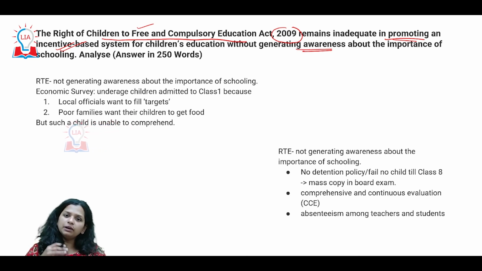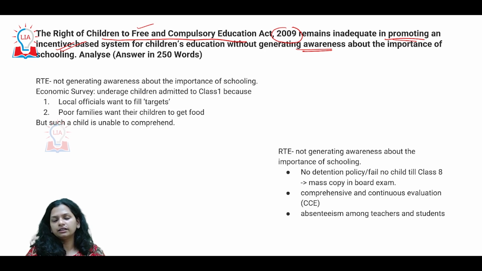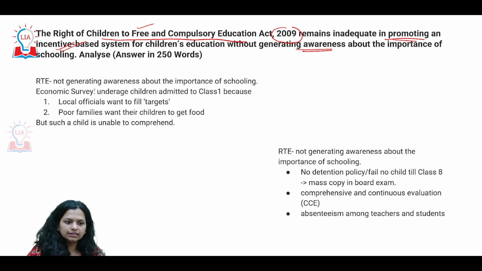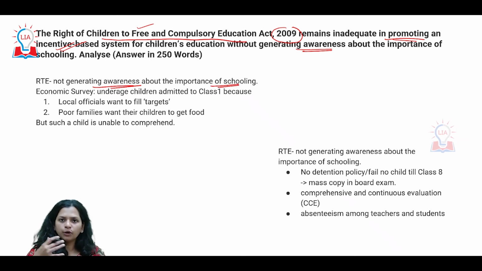There is a fundamental problem which is lacking in the country, and UPSC has highlighted that the right to education is not generating the adequate amount of awareness, which is important for how you should be promoting schooling in the entire country, because we generally see that there are a lot of dropouts